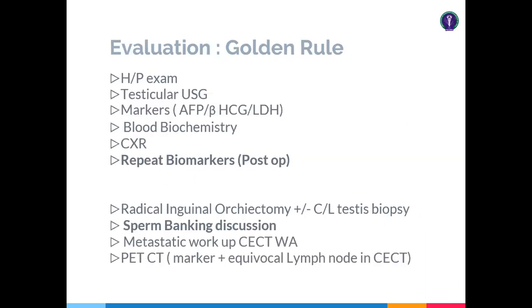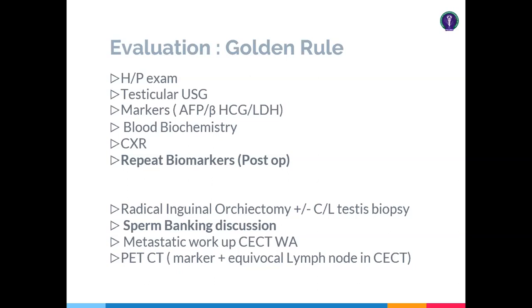Now, how to evaluate? History and physical examination I talked about previously. Testicular ultrasound is a must and markers are a must. So about the markers, you always try to get the post-operative markers. The alpha-fetoprotein, beta-HCG and LDH, all three are important in the post-operative phase to categorize the prognosis of the patient. And do a chest X-ray because there is a little bit of chance of lung involvement in case of testicular tumor. So chest X-ray should be done.